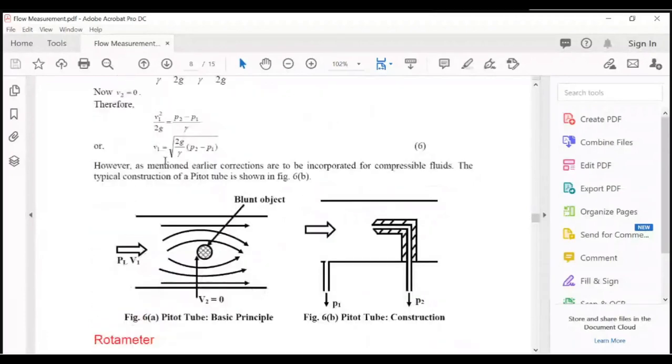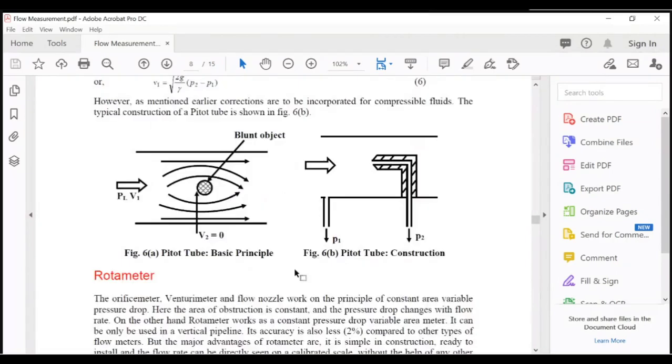If you have measured the velocity V1 from the equation, and you know the cross-sectional area A1, you can multiply them, A1 V1. So discharge can be measured.